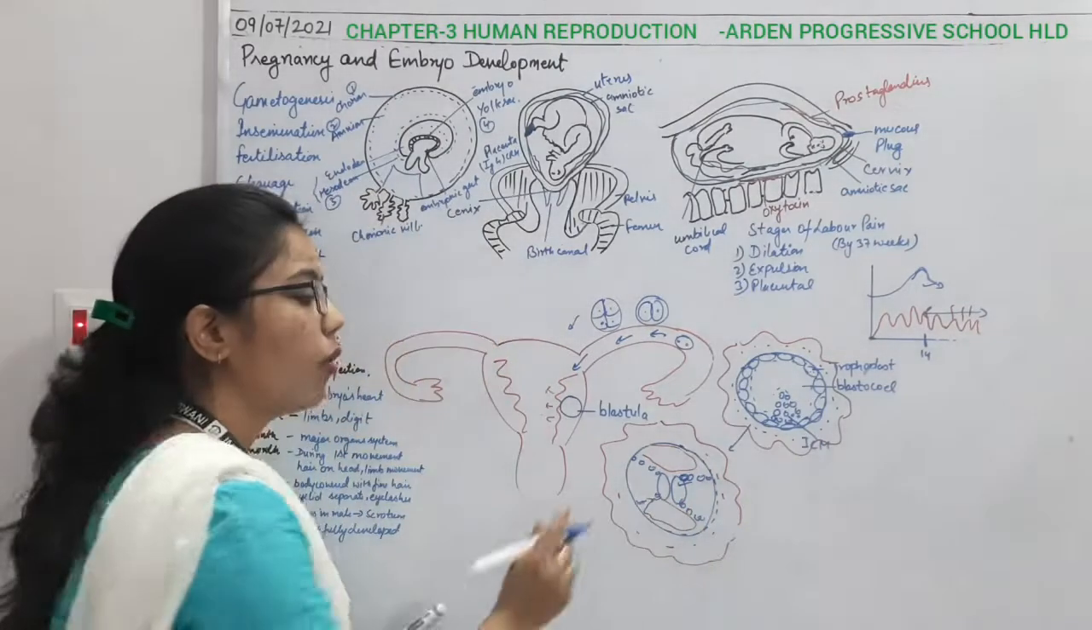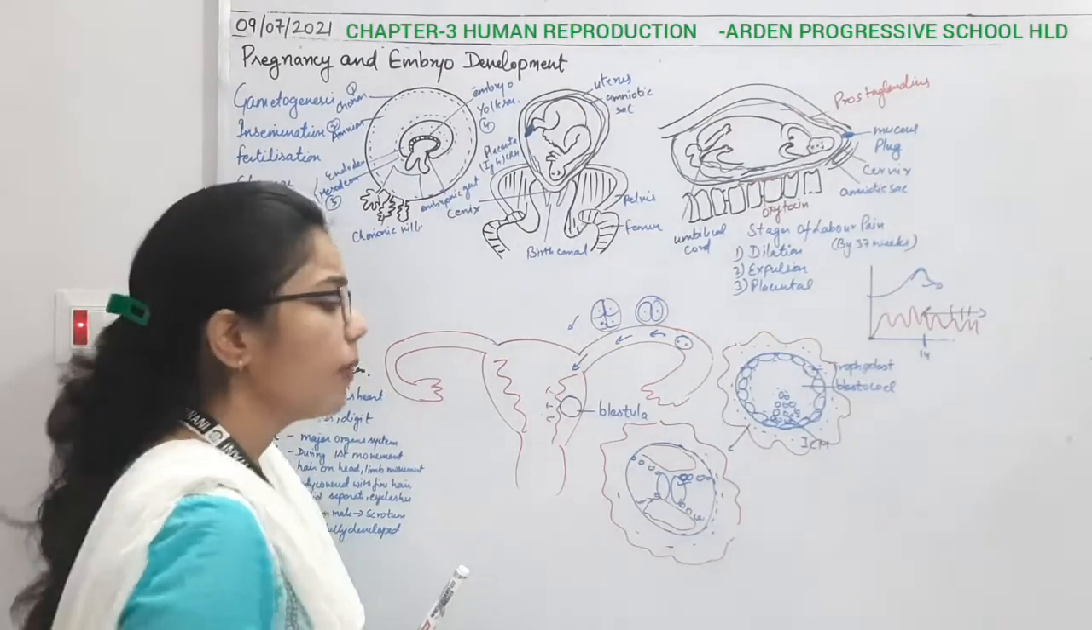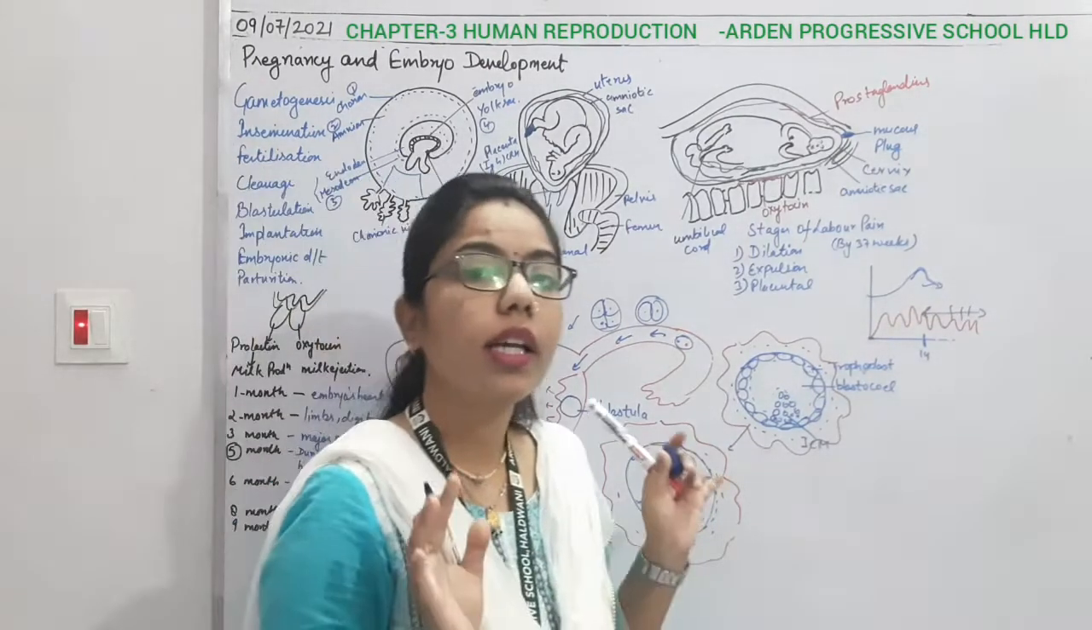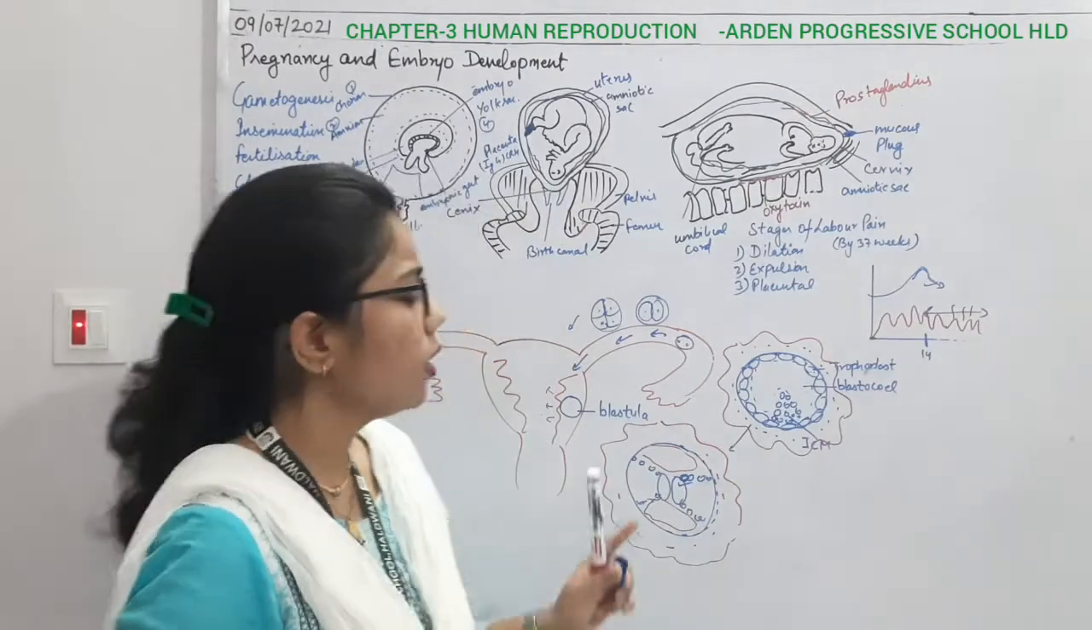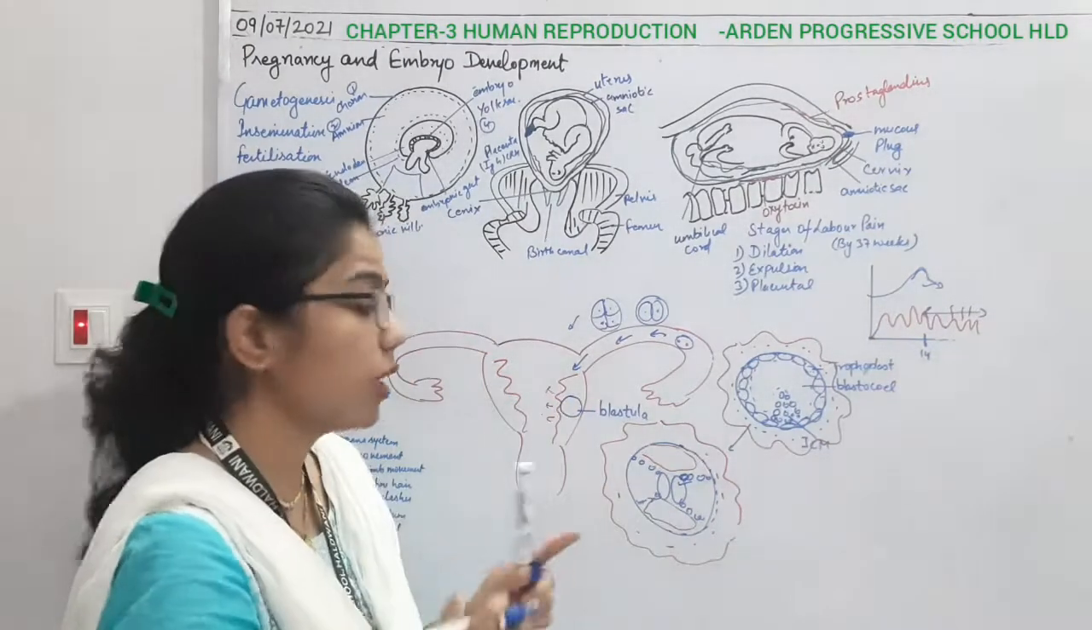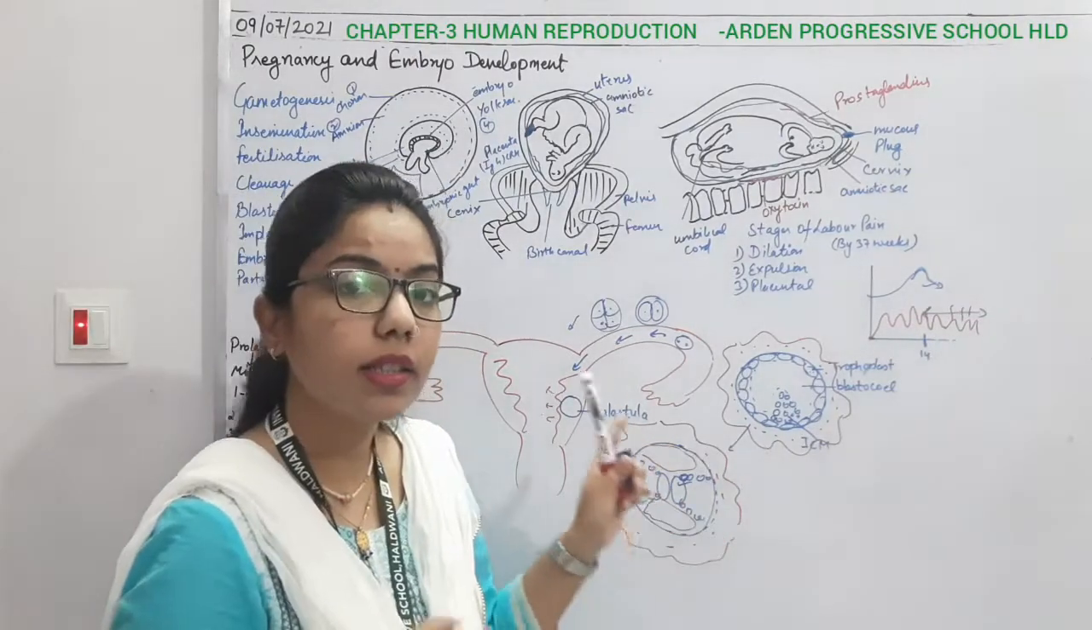What is it going to form? It will form the chorion, right? And inner to it there will be the amnion, and this amnion contains the amniotic fluid. Right, so that much we know about the structure and the changes which are going to take place in this blastocyst.